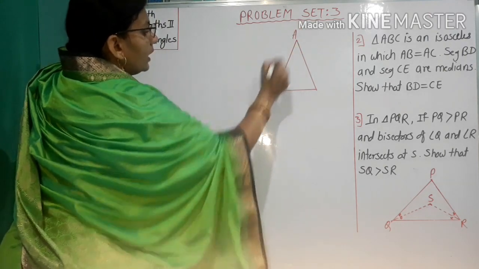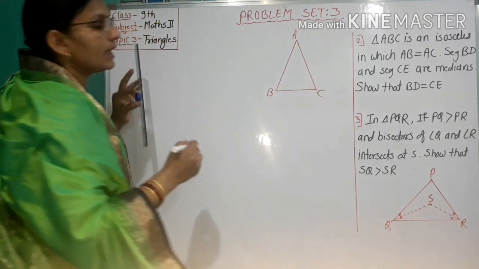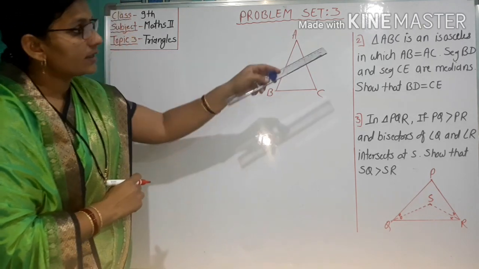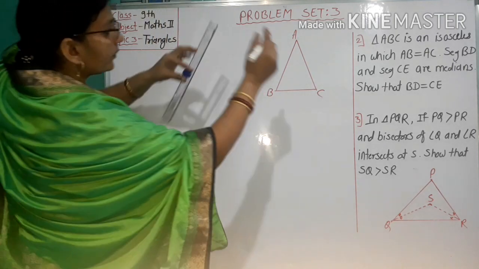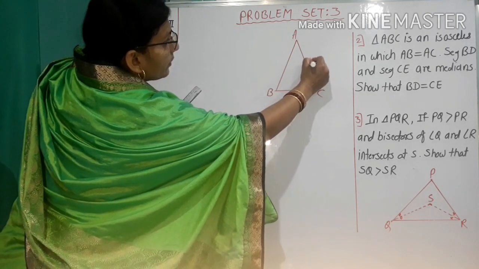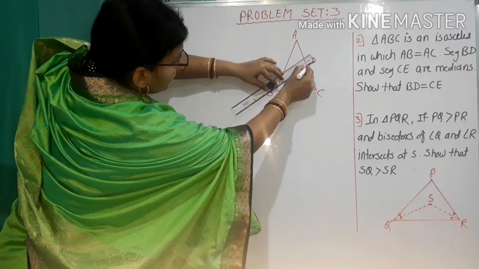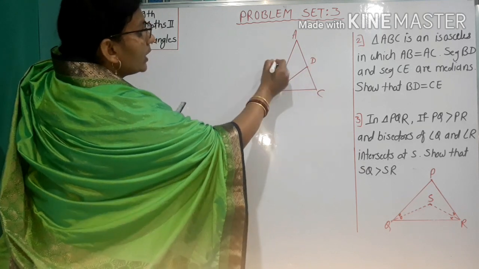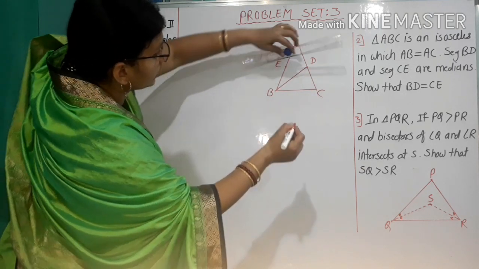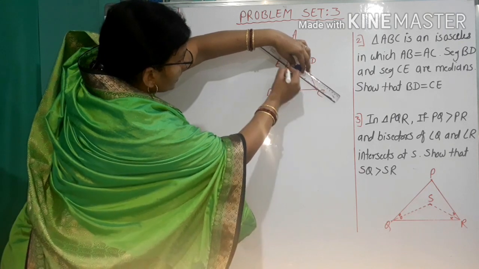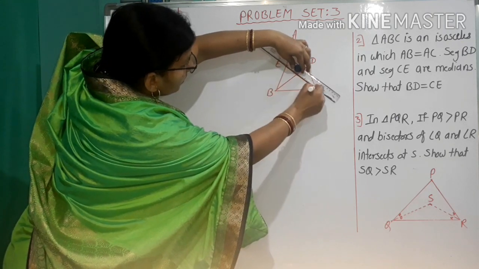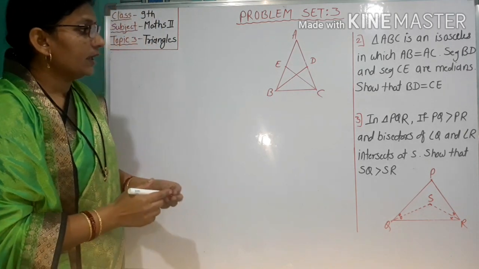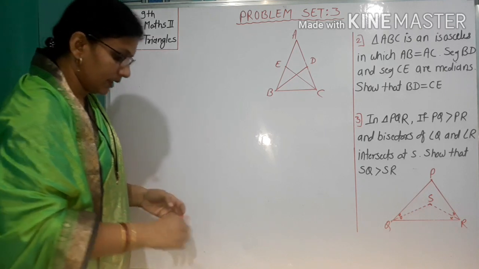This triangle ABC is an isosceles triangle in which AB equals AC, and segments BD and CE are medians. D is the midpoint of AC, so BD is a median. Also E is the midpoint of AB, so CE is also a median. Then show that BD equals CE.